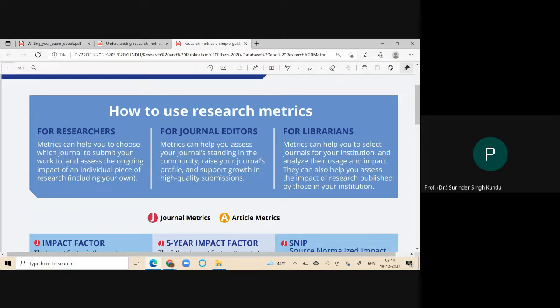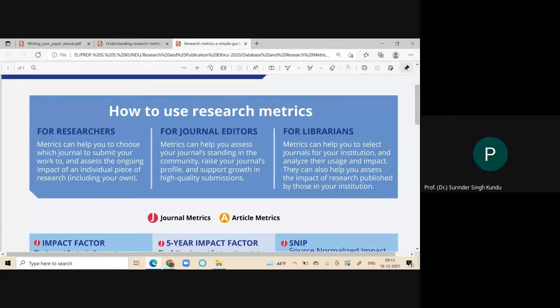For the researcher, metrics can help you to choose which journal to submit your work to and assess the ongoing impact of an individual piece of research, including yourself. Being the researcher, we can evaluate ourselves. Self evaluation or self analysis can be done on the basis of these metrics: in which journal I have published my paper and what is its impact factor. If the impact factor is the highest, then I can feel proud.